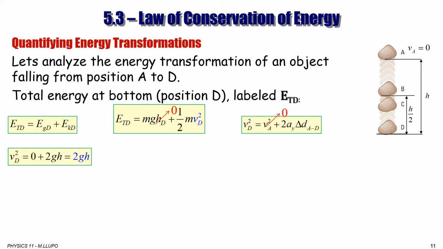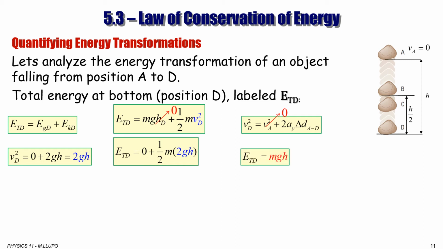We replace Vd with the square root of 2gh, and we know that the height at D is 0 because it is at a level point. It is at the bottom level. So we can replace that mg delta H with 0, and we replace Vd square with 2gh. So the 2s cancel. Total energy at point D is equal to mgh.